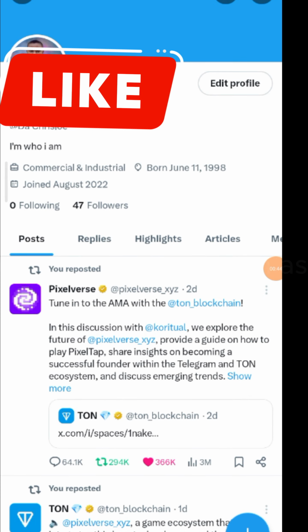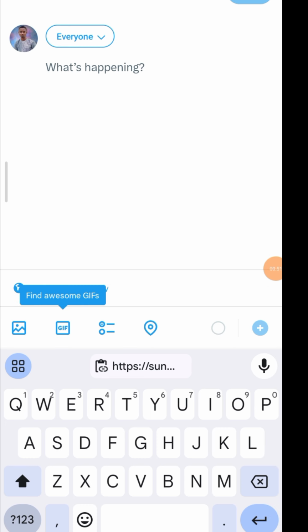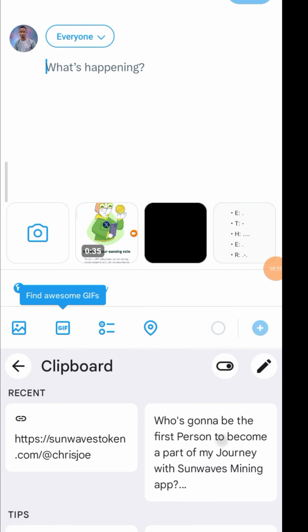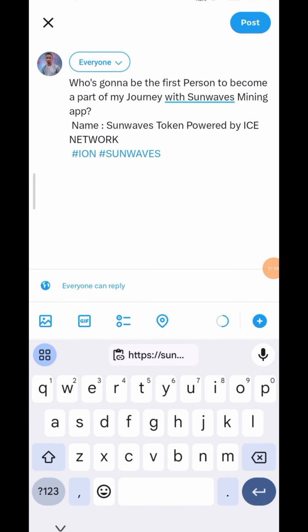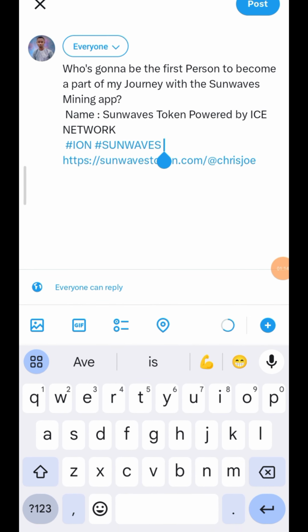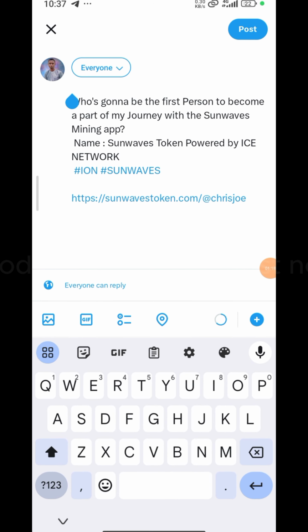This is your X, formerly known as Twitter. Now create a post using the positive sign below. Now paste the copied text from the description box. Now give space and paste the copied text from number 1 Sunwaves application. Good. You can post now.